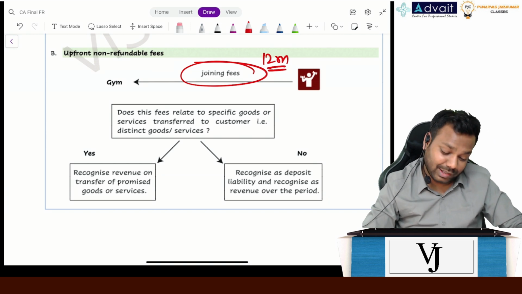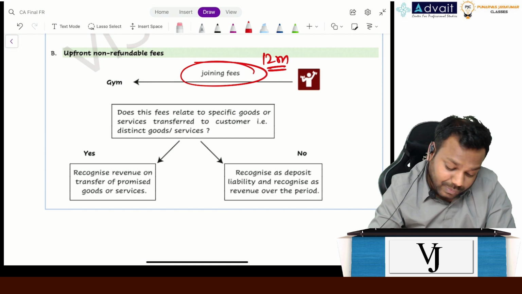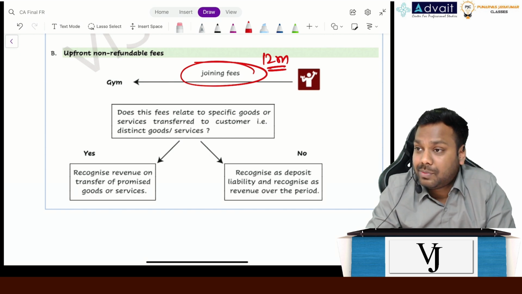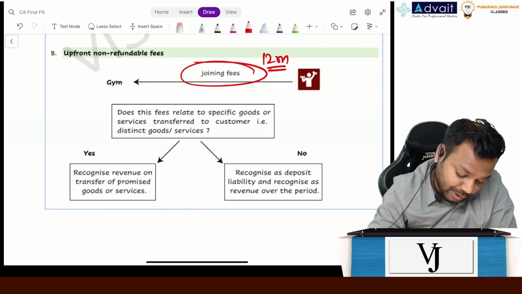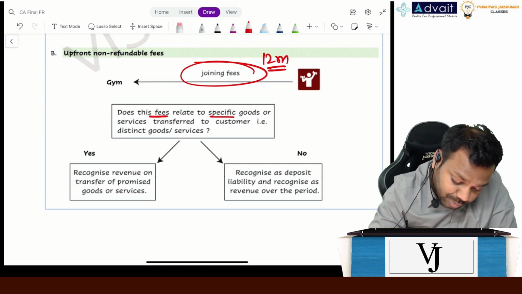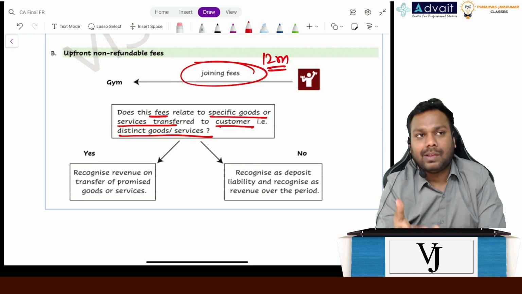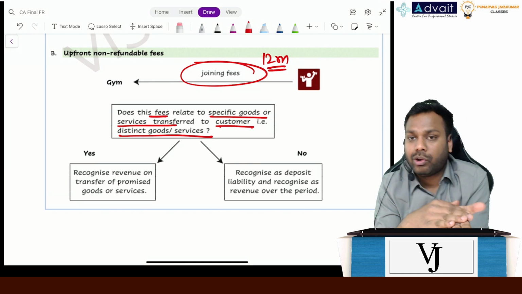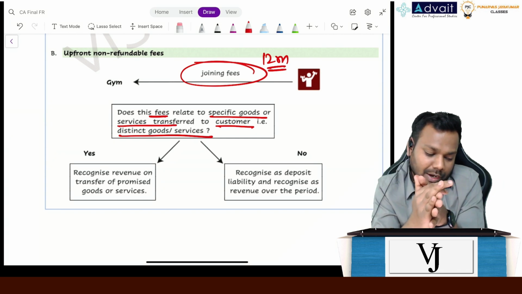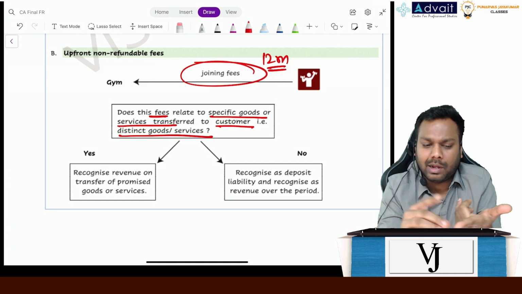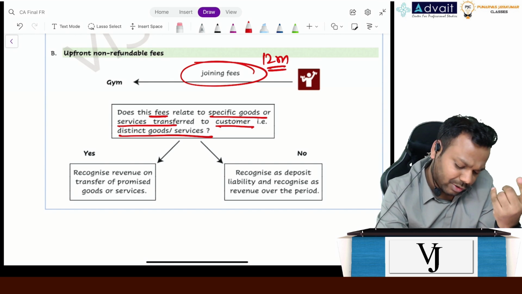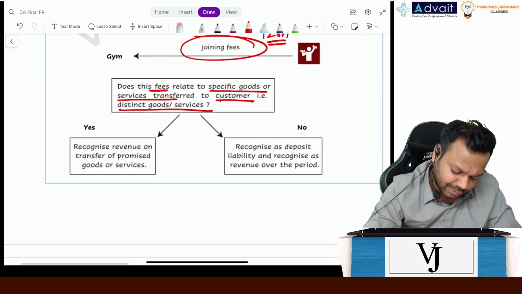Okay. Now the question is, the joining fees that we pay to the gym, can we recognize it as revenue? So the standard says, ask a question: does this fee relate to a specific good or service transferred to the customer? Now let's suppose when you pay the joining fees, it might be the case that the gym gives you a joining goodie bag, which will have gym equipment, or might be some other stuff.